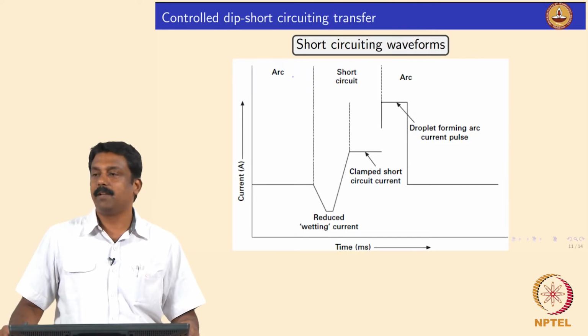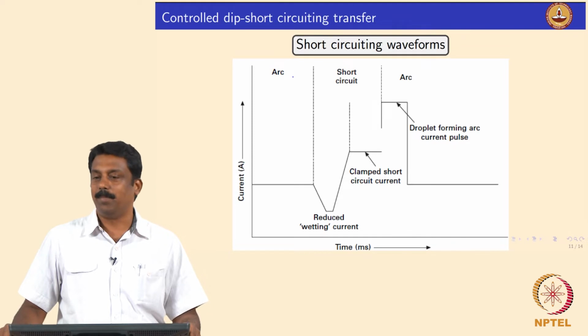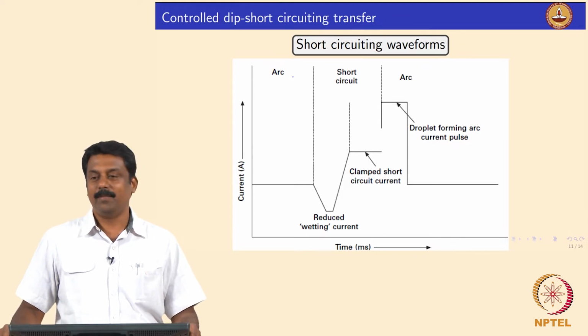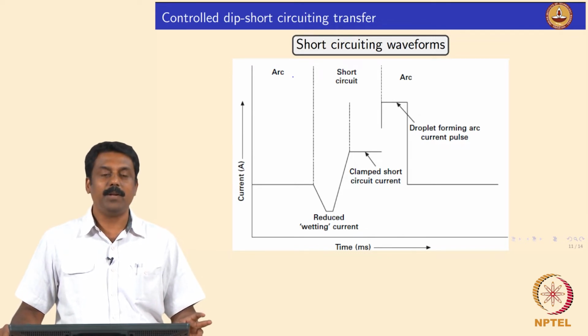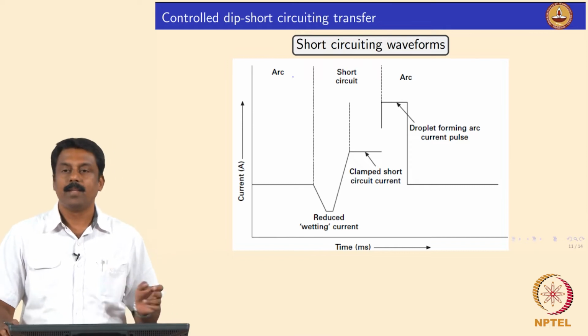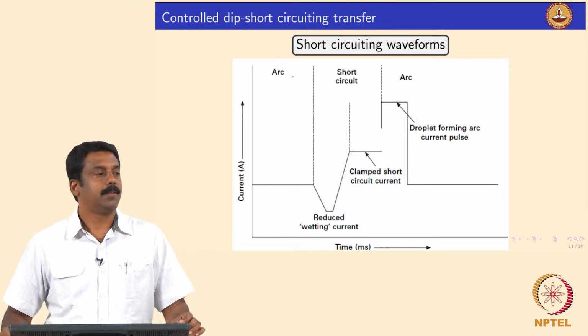We move on to the second advancement. The second advancement is a bit more complex than pulse GMAW. When you are doing a short circuiting transfer, the issue here is to achieve a stable transfer.